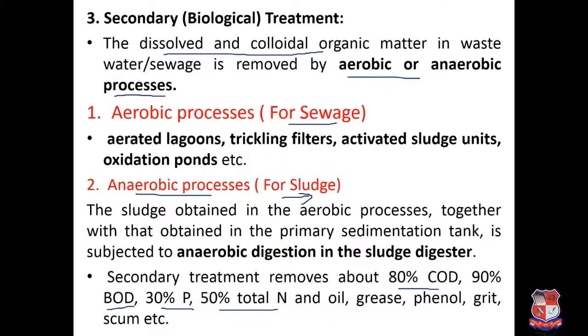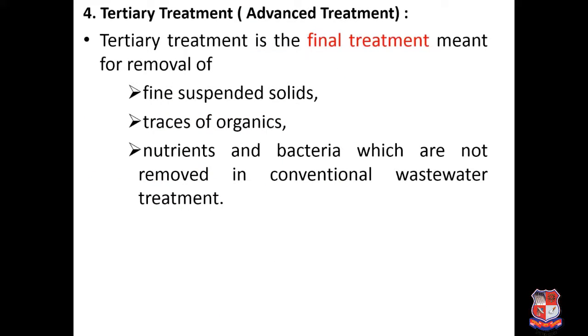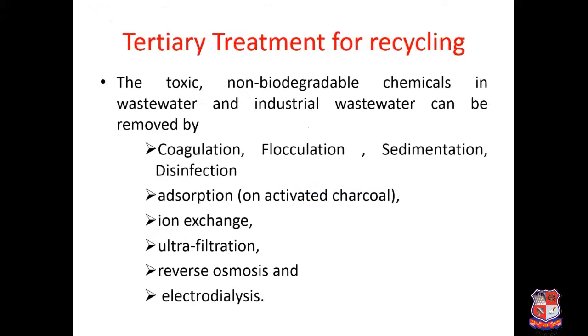So the last treatment is tertiary treatment. Basically it's an advanced treatment, and if you want to reuse or recycle your wastewater, then it has to be further treated to remove fine suspended solids, traces of remaining organics, and nutrients and bacteria which are not removed in our conventional wastewater treatment plant. For this tertiary treatment for recycling, different methods are used, like coagulation, flocculation, sedimentation, disinfection. These are the processes generally used for water treatment.